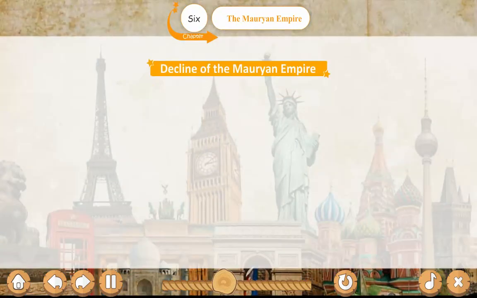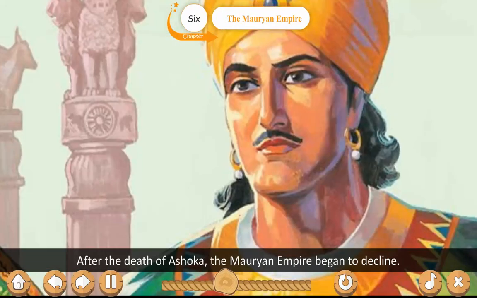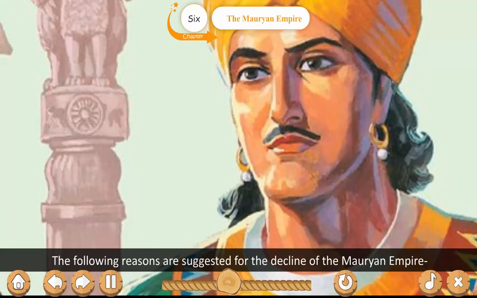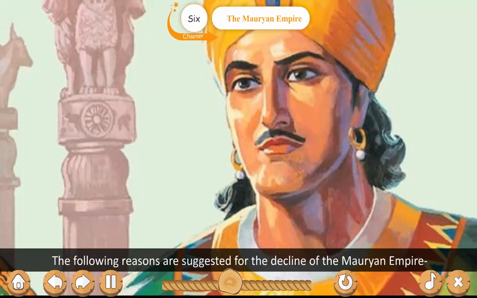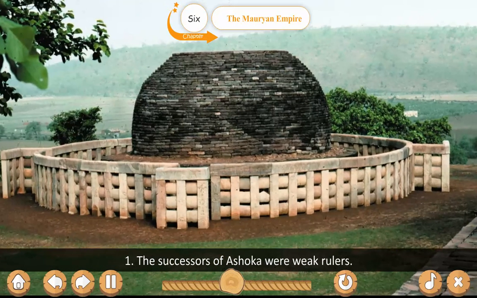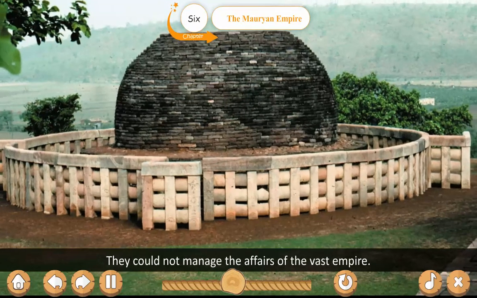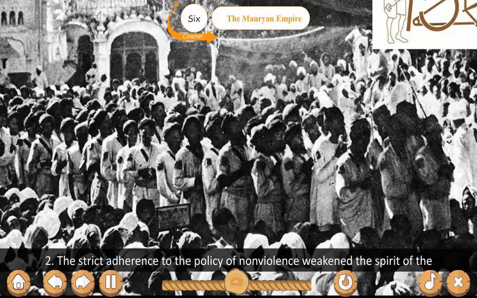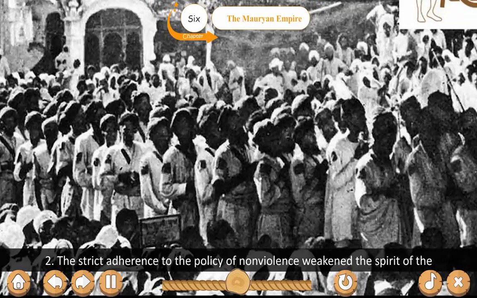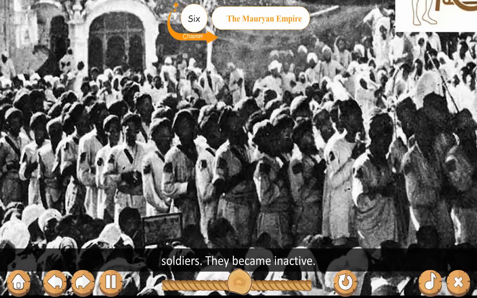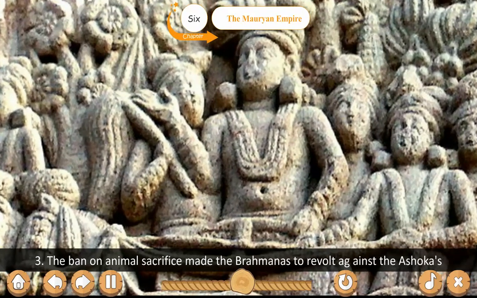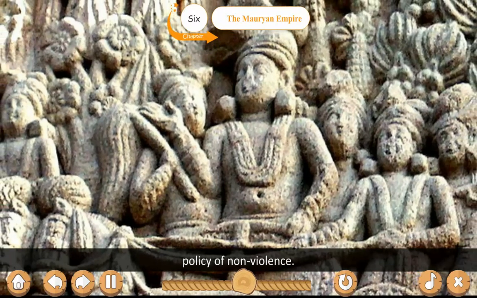Decline of the Mauryan Empire. After the death of Ashoka, the Mauryan Empire began to decline. The following reasons are suggested for the decline of the Mauryan Empire. First, the successors of Ashoka were weak rulers. They could not manage the affairs of the vast empire. Second, the strict adherence to the policy of non-violence weakened the spirit of the soldiers. They became inactive. Third, the ban on animal sacrifice made the Brahmins revolt against Ashoka's policy of non-violence.